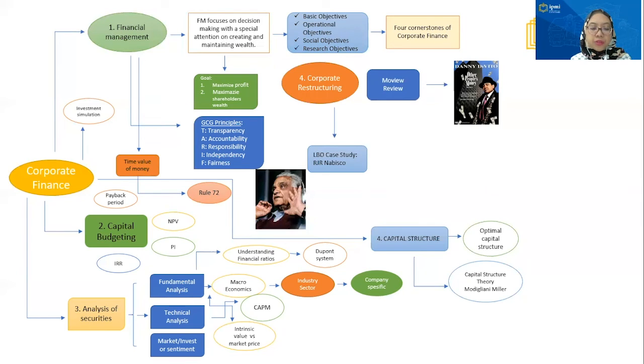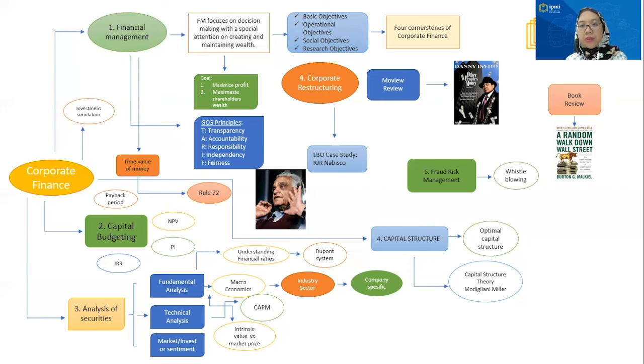And our group chose Other People's Money, which is a story about merger and acquisition using leveraged buyout. And also we learn about RJR Nabisco. This is one of the examples of leveraged buyout cases. And Professor Sembel also gave us an assignment to make a book review. And our group reviewed the book A Random Walk Down Wall Street, written by Burton J. Malkiel. Alright, that's for the 4th week.